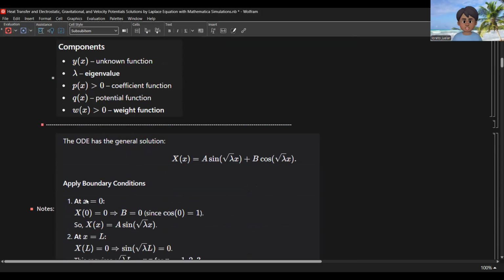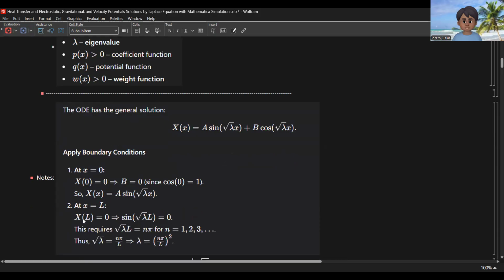Apply the boundary condition at x equal to 0. So x of 0 equal to 0, so b is equal to 0, since cosine of 0 is equal to 1. So x of x is equal to a sine of square root of lambda times x.